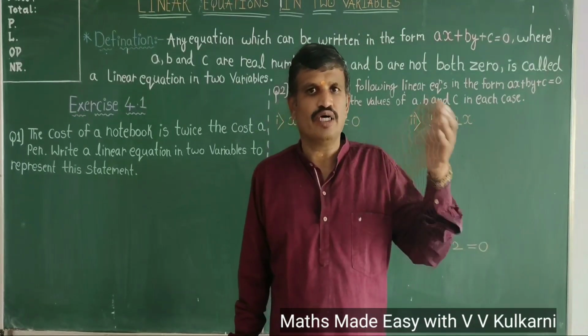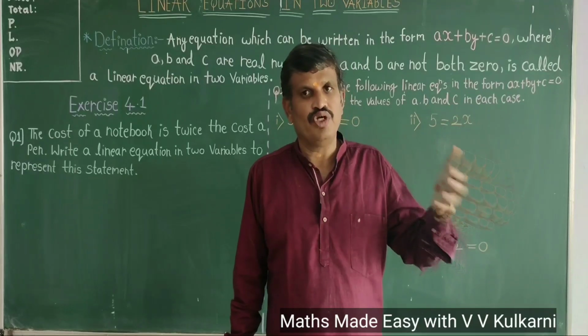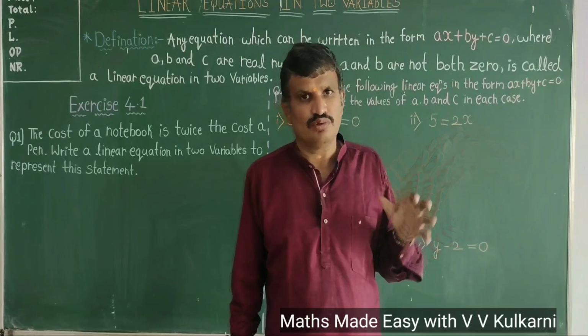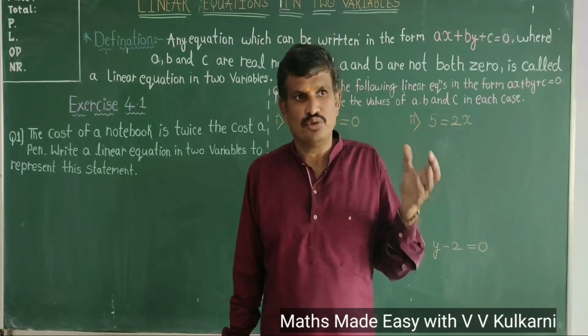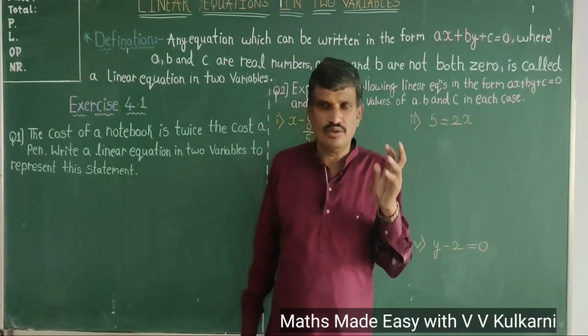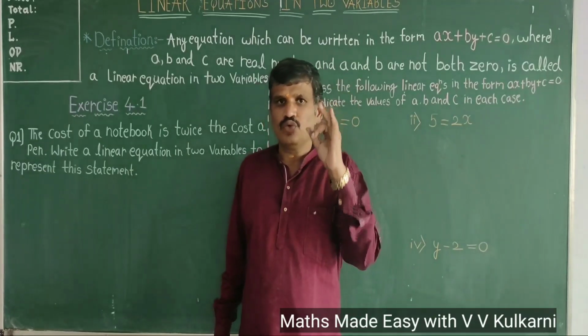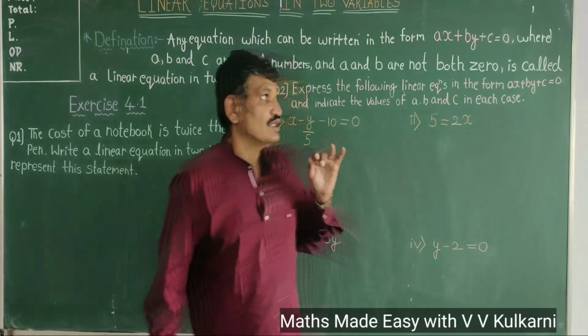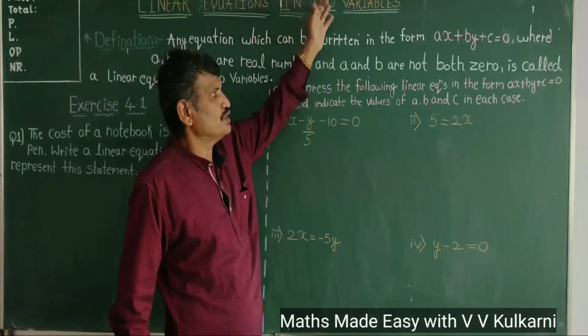Then X plus Y is equal to say 250 or 150, whatever you want to say, that much runs they have scored. So this kind of situation where X is a variable, Y is a variable, there are two variables. So such kind of equations are called linear equations in two variables.